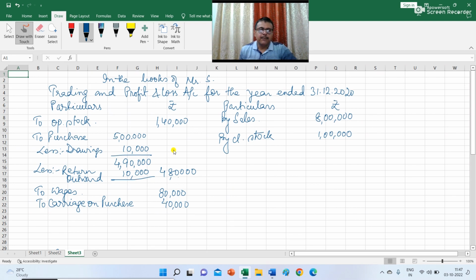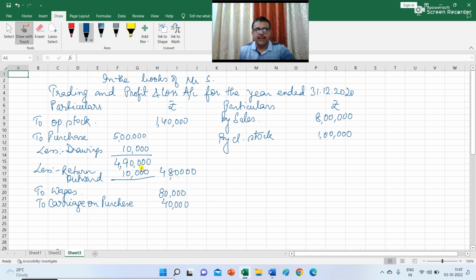Then the prepaid insurance premium has been taken into account. Depreciation on building and machinery has been recorded. Cash defalcation has also been recorded, and drawings of goods has been recorded as drawing account debit to purchase, and provision for bad debt has also been taken into account.